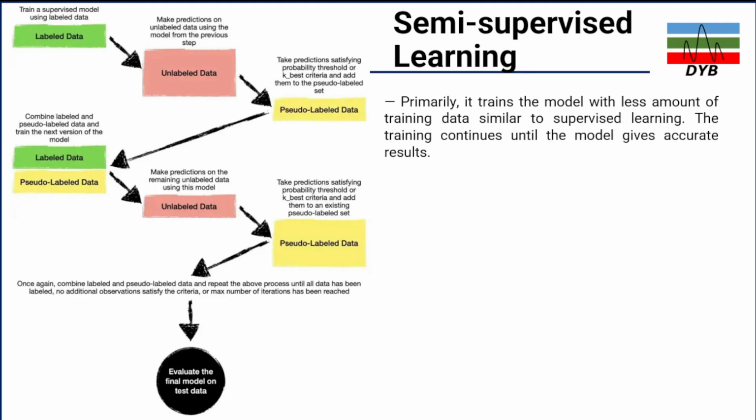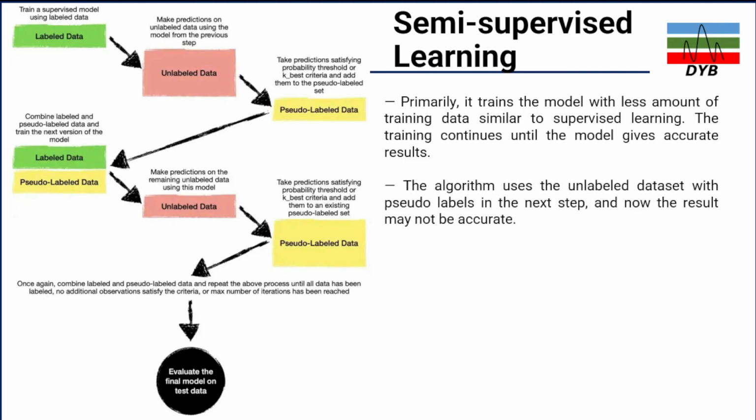So primarily, train the model with a small amount of training data, similar to supervised learning, and continue training until the model gives accurate results. The second thing is the algorithm uses the unlabeled data with pseudo labels in the next step, and now the results may be accurate.